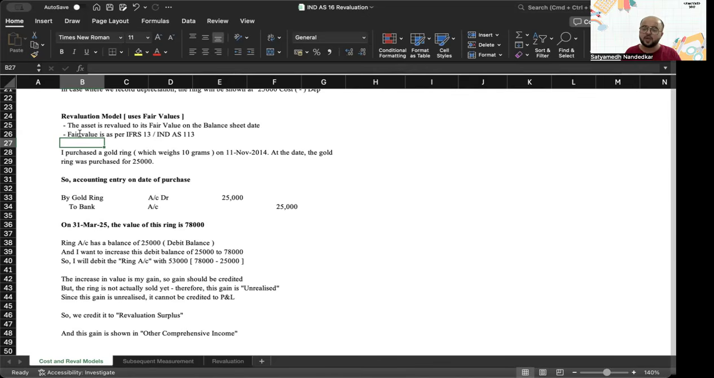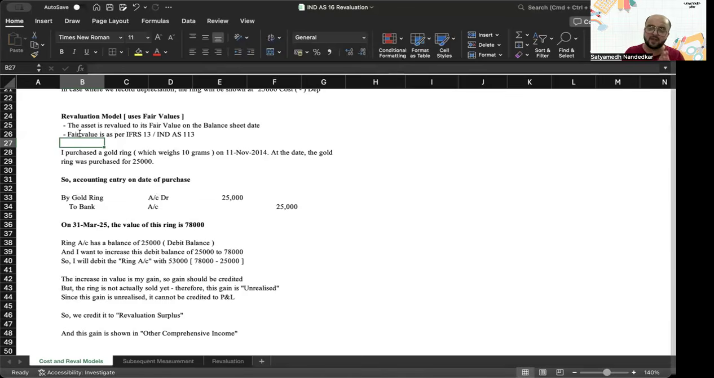Because fair value has become such an important part of our discussions, we now want to show the ring that was originally purchased for 25,000 at 78,000. So I will increase the ring account by 53,000. 78 minus 25 is 53,000. I will debit my gold ring account by 53,000, and it will come to 78,000.